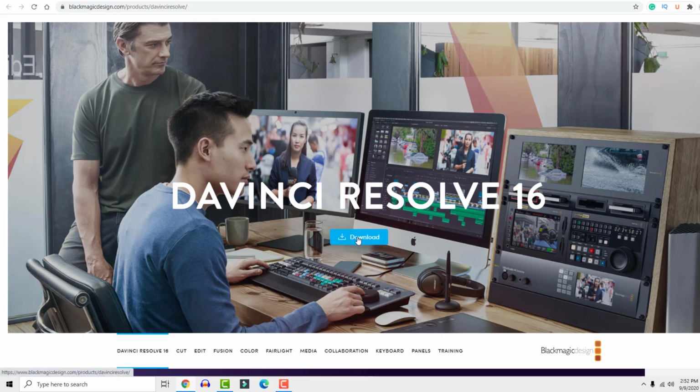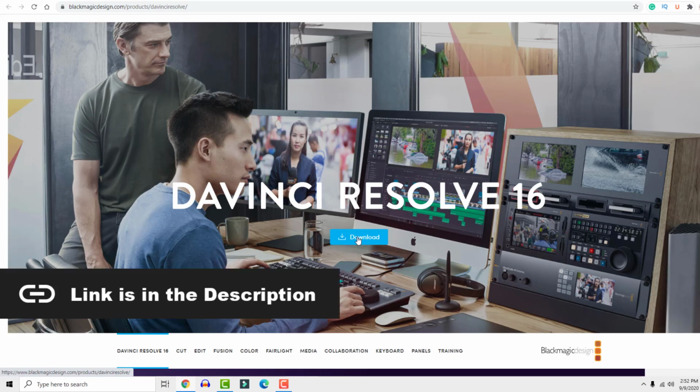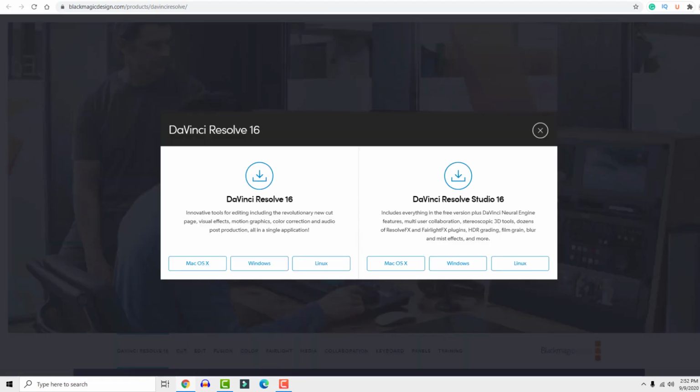DaVinci Resolve is a great video editing program that you can download and install for free. Go to the DaVinci official website, link is in the description. Just hit download and choose your operating system. Download this left option, which is free, on the right is paid.